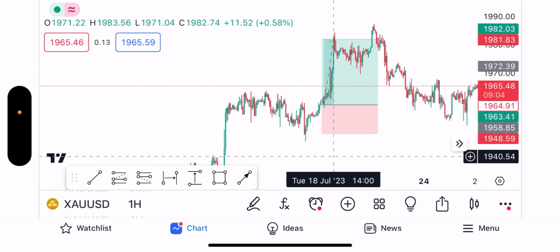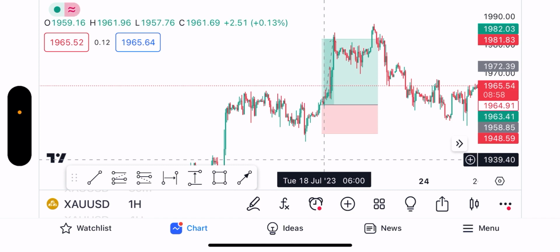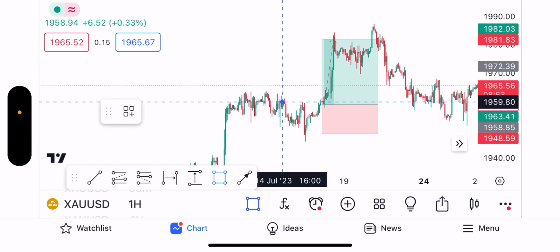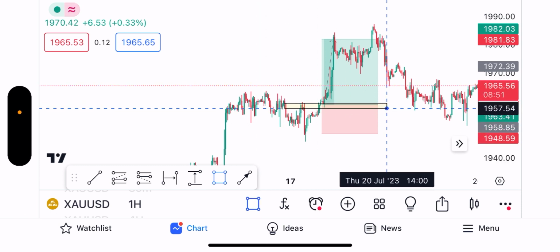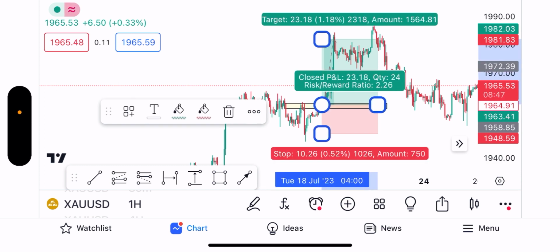When you look over here, we can see that this was during the 7 a.m., so this was during the London session. And what happened? After gold broke this level and did a slight retest, it moved 230 pips in the London session.